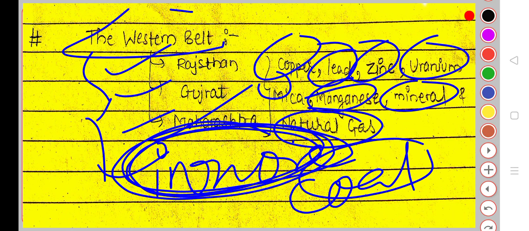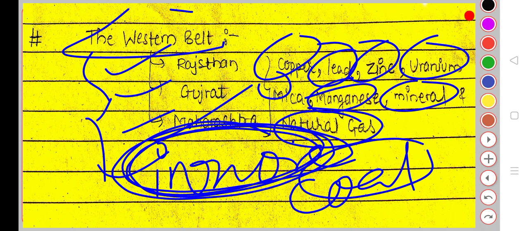If you learn this topic well, you will find the answer to this question easily, and it will increase your result. UPSC asks these types of questions.